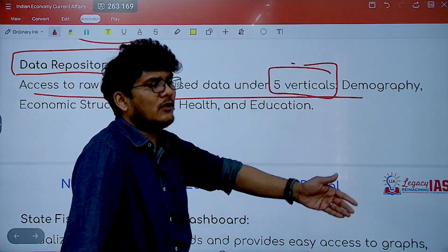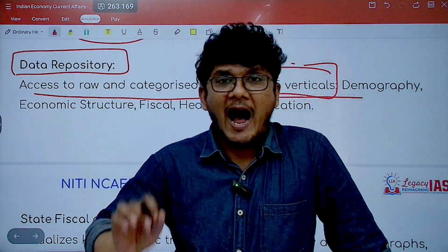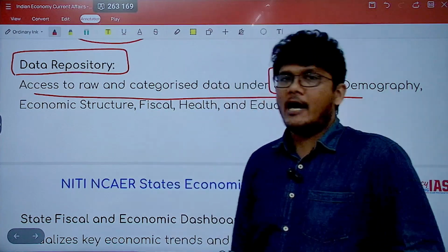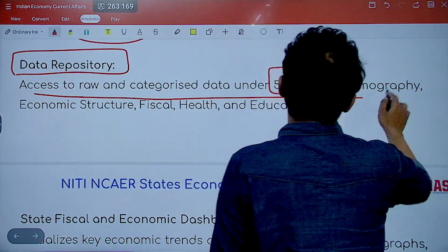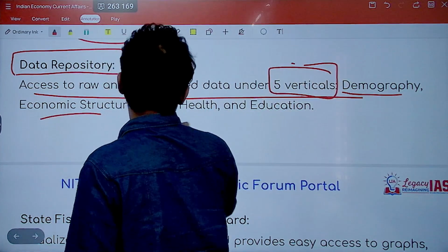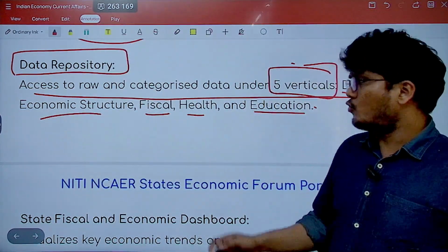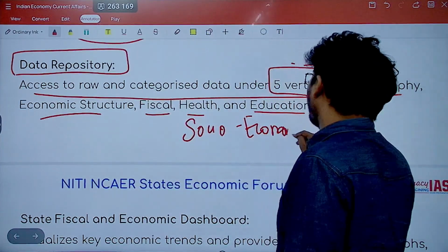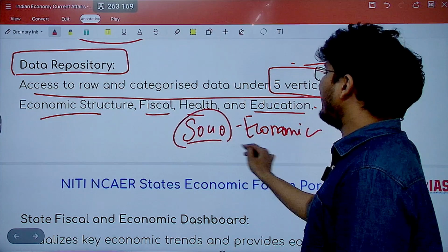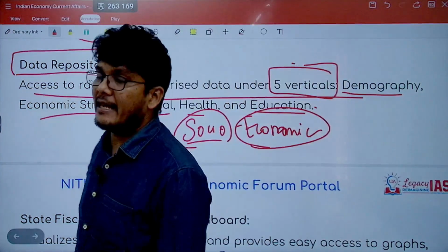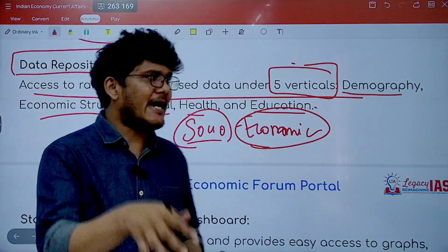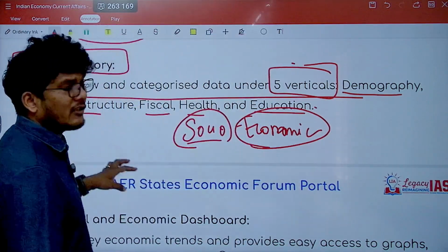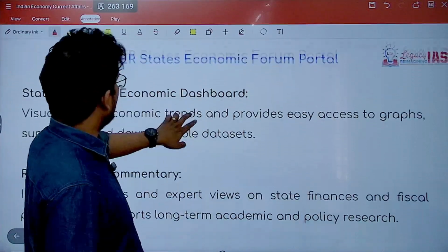They can simply give you the verticals and ask which of the following are the verticals in the NCAER portal developed by NITI Aayog. Right, so these verticals are demography, economic structure, fiscal, health and education. So you can see basically they deal with these socio-economic factors, means society related and economic related factors. That's how you remember generically, and then go into the details specifically about demography, economic structure, fiscal, health and education.